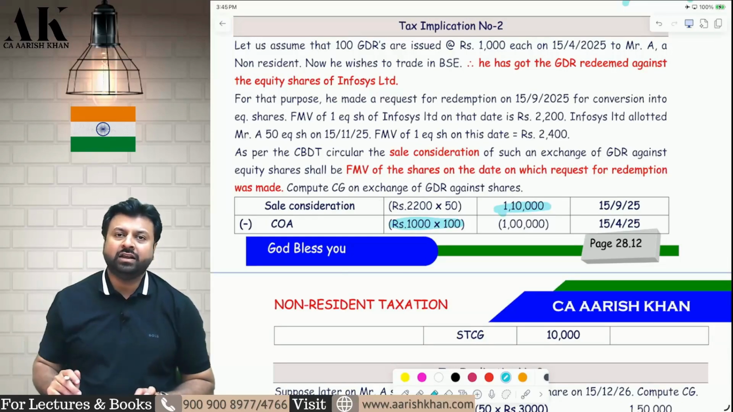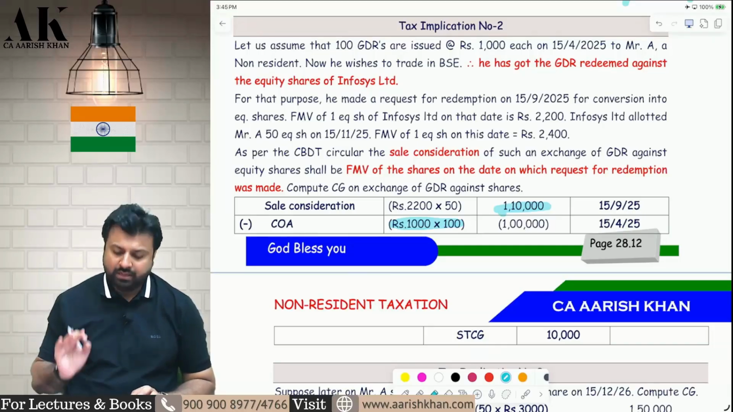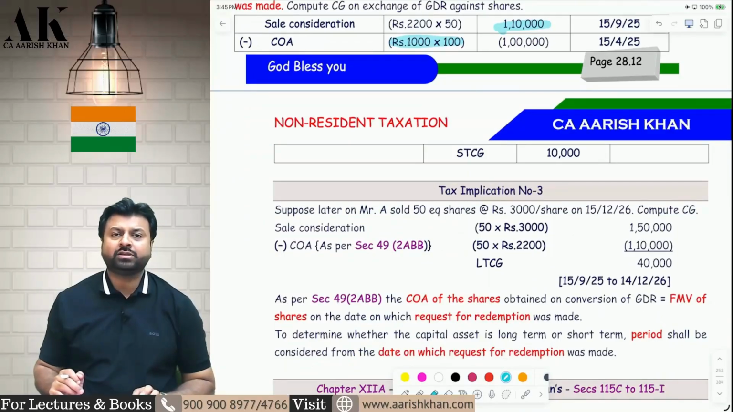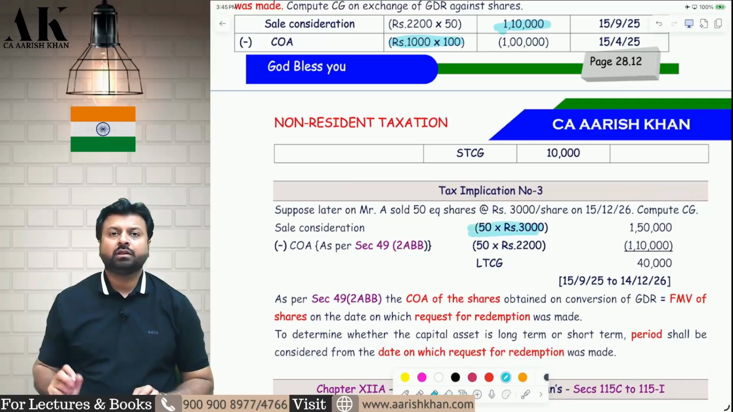Now what does the investor have? The investor now has the shares of Infosys. Later on the shares of Infosys will be sold. Whatever is the selling price, that will become the full value of consideration. What will be the cost?